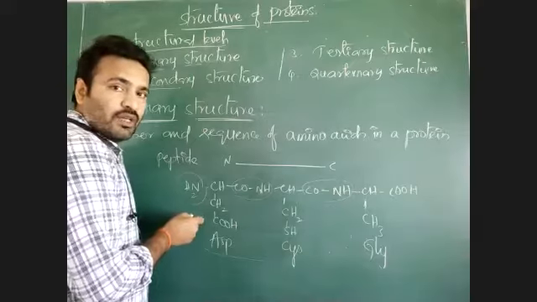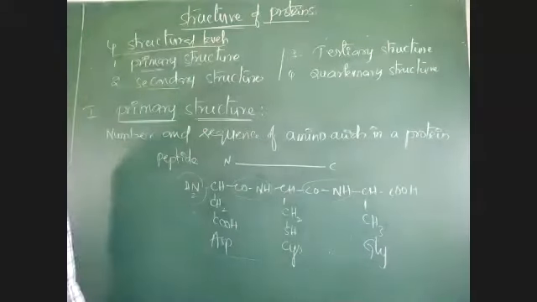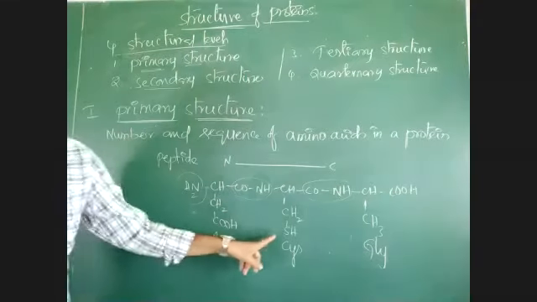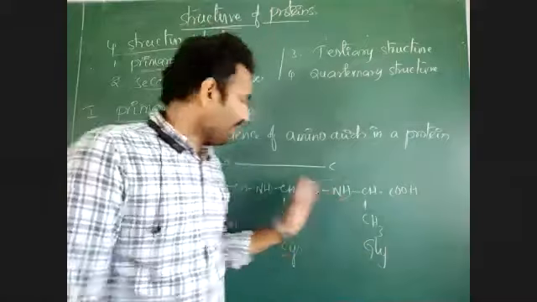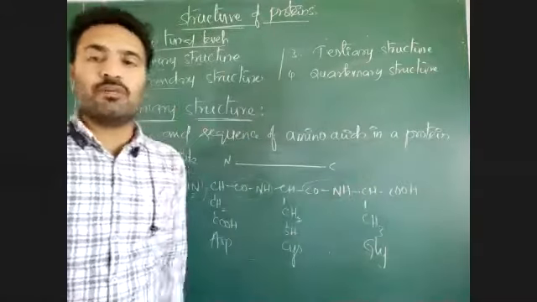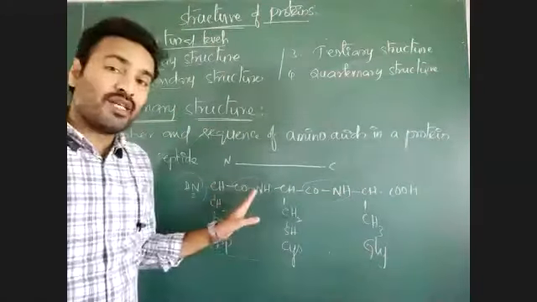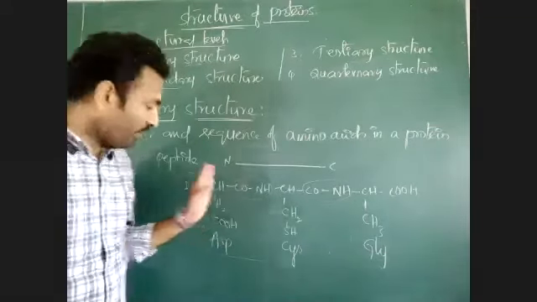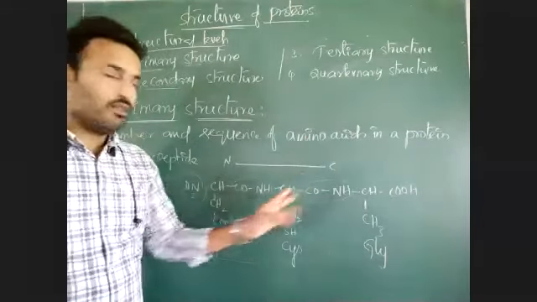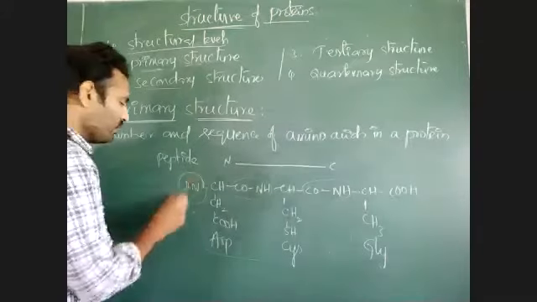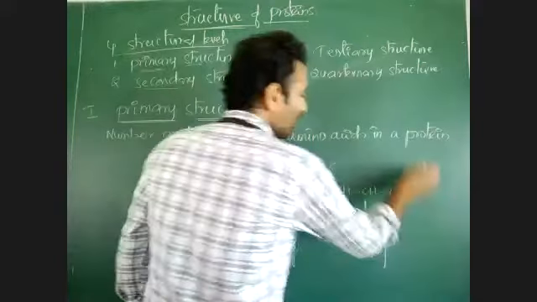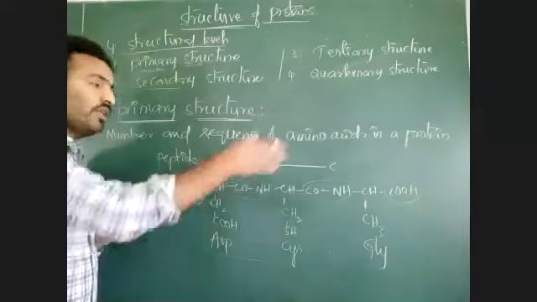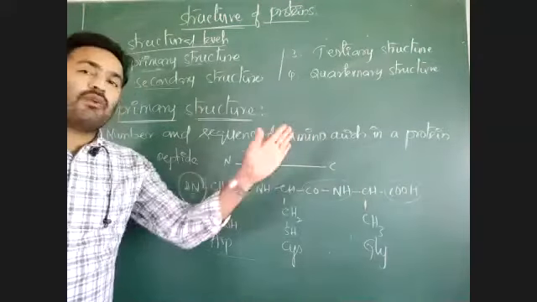So from the start, what is the first amino acid in this peptide? The first amino acid is aspartic acid. Second amino acid is cysteine. Third amino acid is glycine. Like that, what is the total number of amino acids in a protein? Suppose 100 amino acids are there, from N terminal to C terminal. N terminal means the NH2 group of the first amino acid and C terminal means the COOH group of the last amino acid. From here to there, what is the total number of amino acids and what is the sequence?